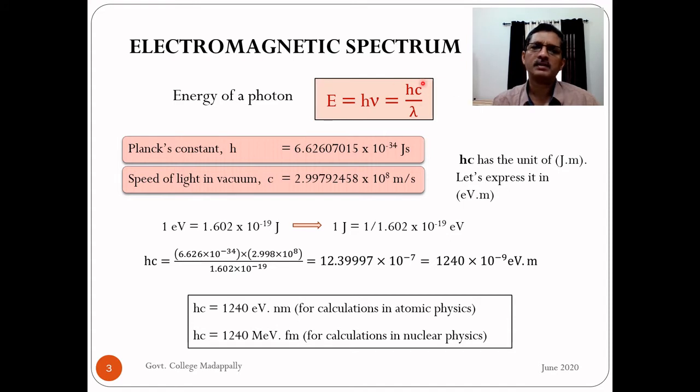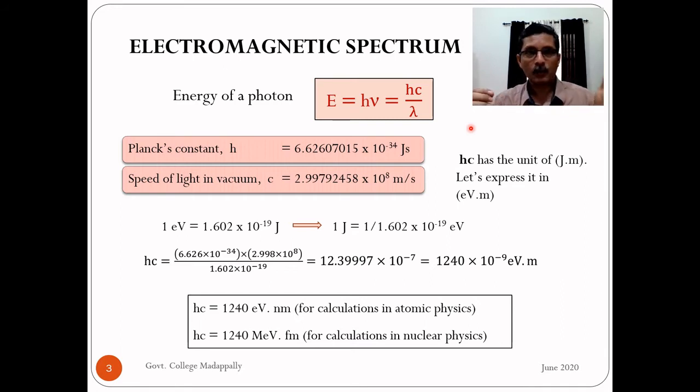So we want to convert this hc, which has the unit joule meter, and express it in electron volt meter. That is, I want to convert joule into electron volt. How do we define electron volt? We know that when a charged particle is accelerated through a potential difference, its kinetic energy increases. For example, you have a positively charged particle and you put a negative plate here. If it is starting from rest, it is accelerated towards the negative plate, then it gains some kinetic energy.